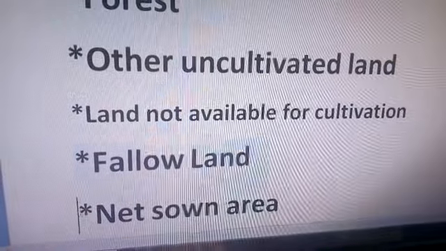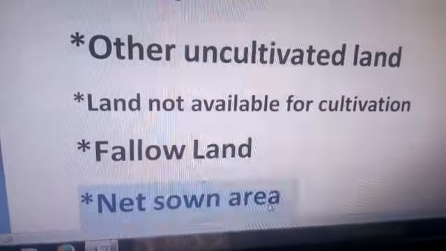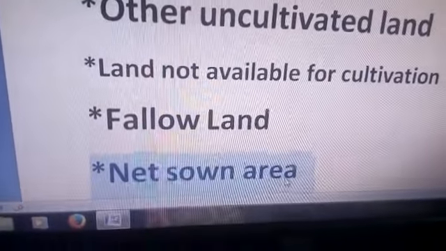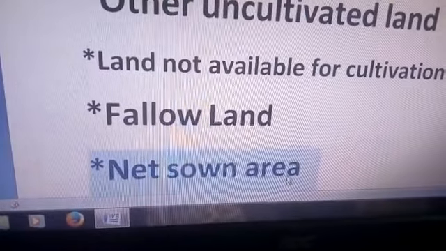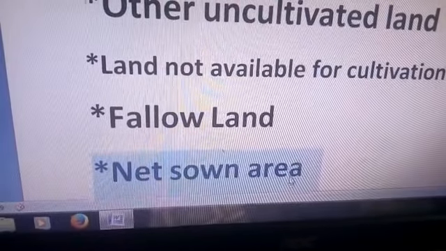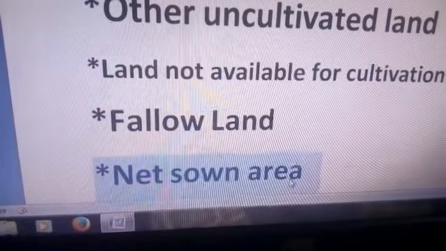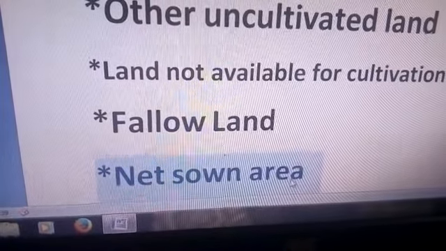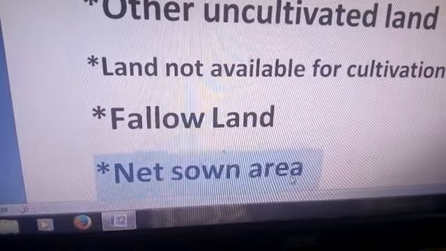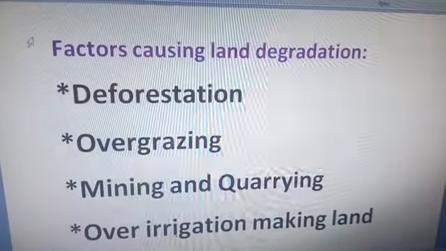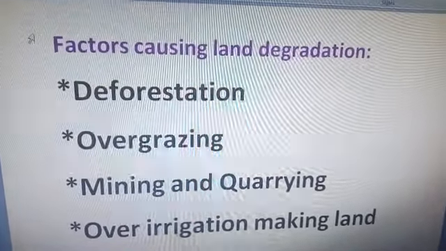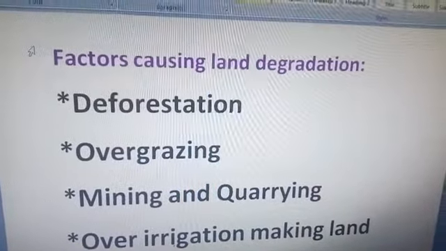And the last is the net sown area. What is the net sown area? Net sown area is the area sown in an agricultural year, and net sown area plus the area sown more than once is known as the gross cropped area. Now we'll talk about the next topic, that is land degradation and conservation measures.